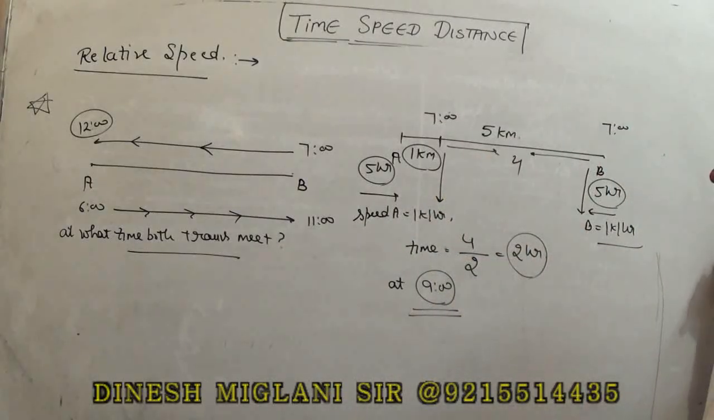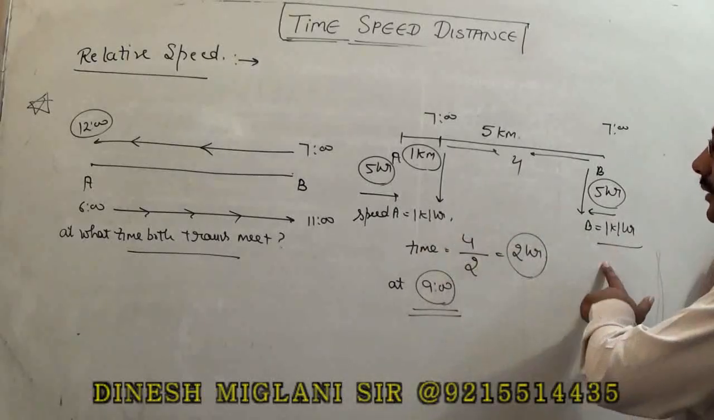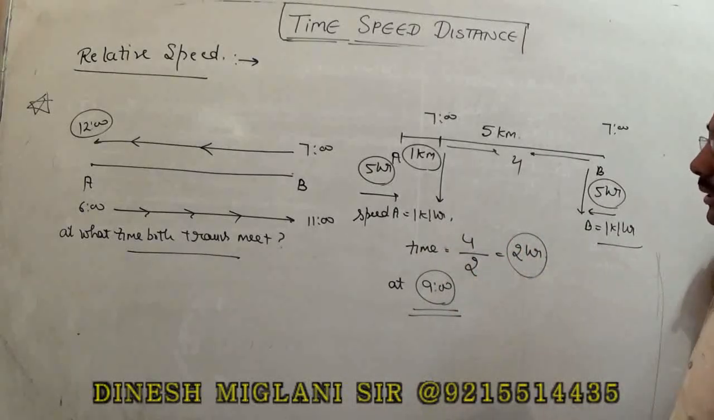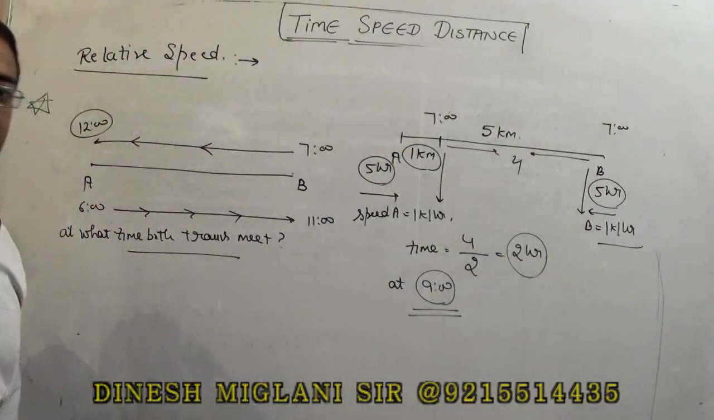4. So now this distance is 4. Speed is 1, speed is 1, so I can say 4 by 2. They take 2 hours. 7 plus 2, the answer is 9 hours. At 9 o'clock, both trains will meet.